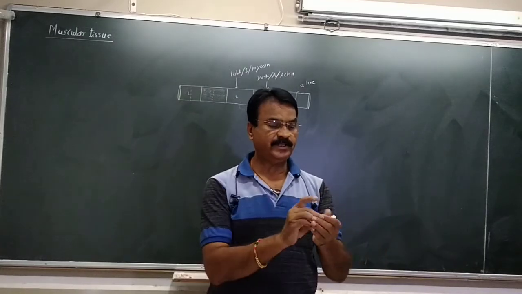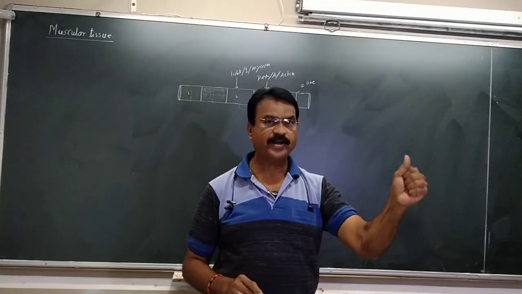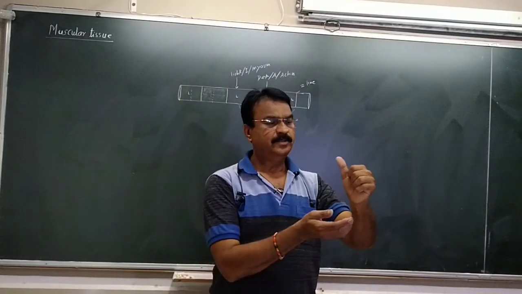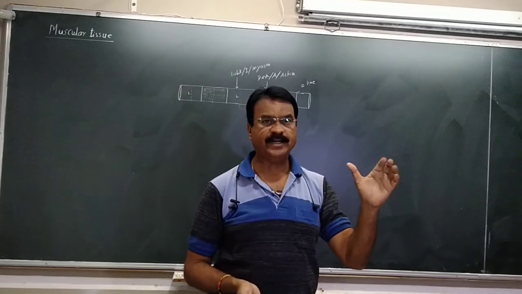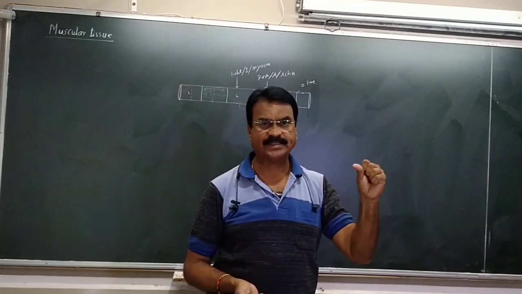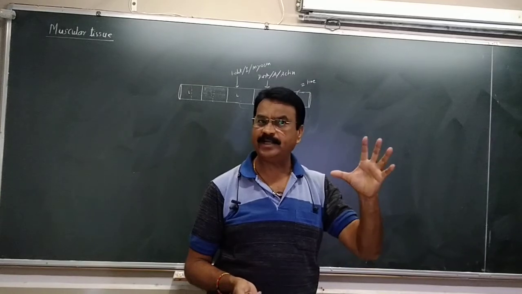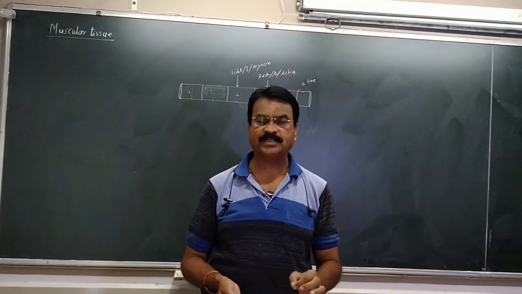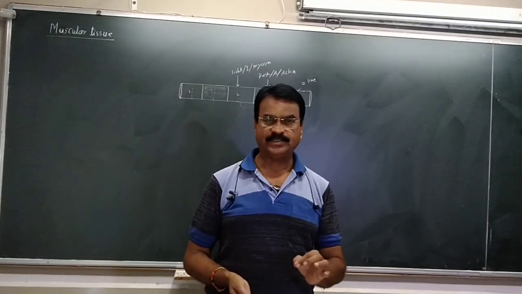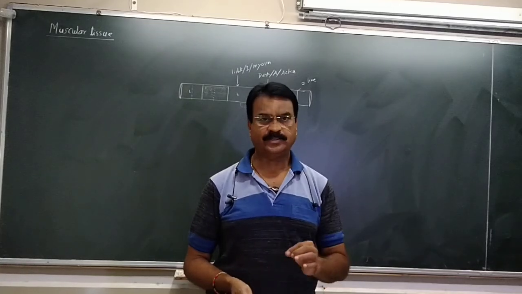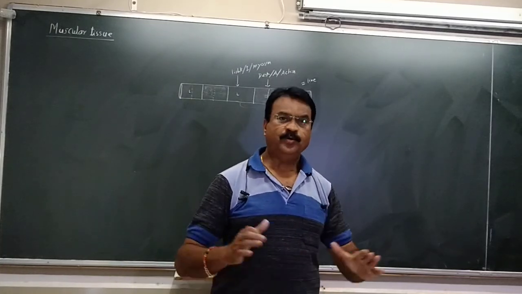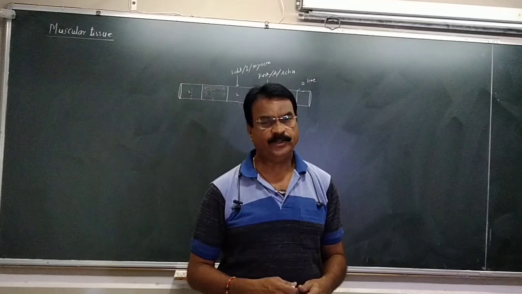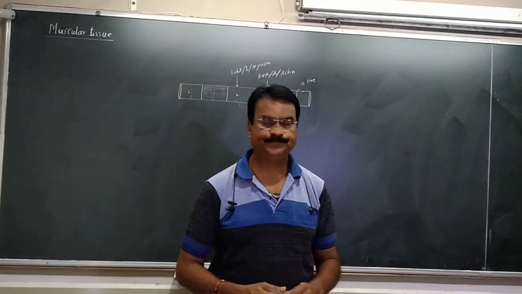If I am holding the thing like this, it is because of the contraction of muscles, and if I am releasing it, that means the muscles will be relaxed. So contraction and relaxation of the body parts, the blood vessels, our heart, and all the movements of our body are due to the muscular tissues.